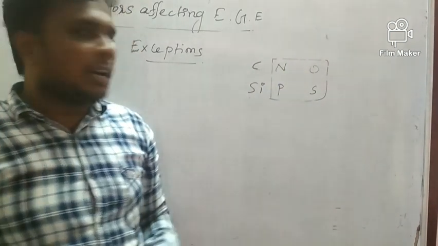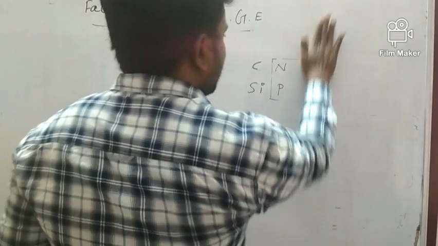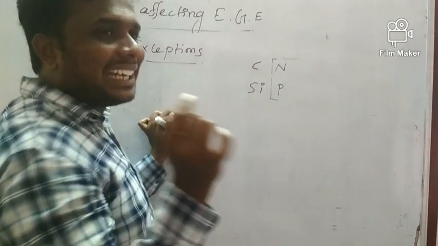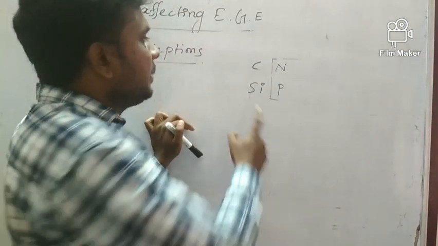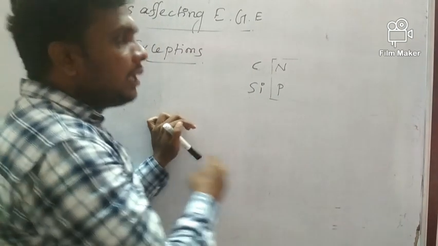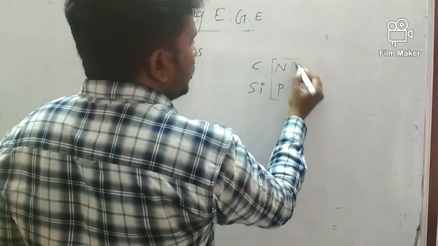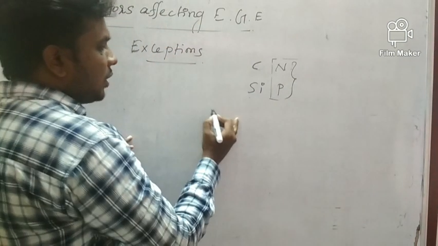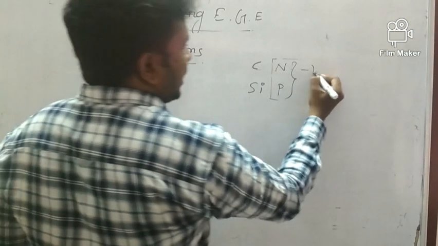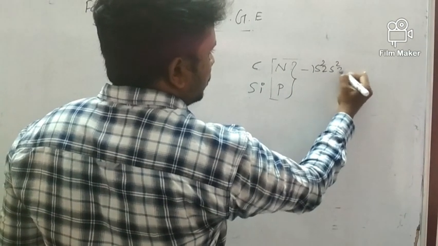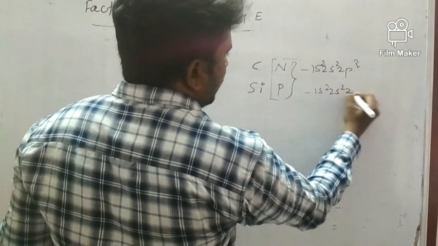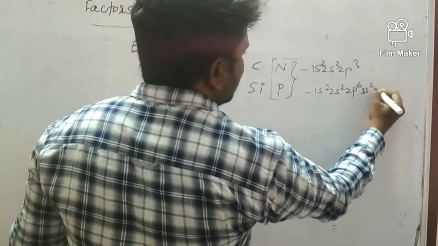Nitrogen and phosphorus, if you have taken, we will discuss this one later. Nitrogen and phosphorus have less electron gain enthalpy than carbon and silicon. Why? Because if you take these two electronic configurations, what will happen? Suppose I write the electronic configuration of nitrogen: 1s2 2s2 2p3. For phosphorus: 1s2 2s2 2p6 3s2 3p3.